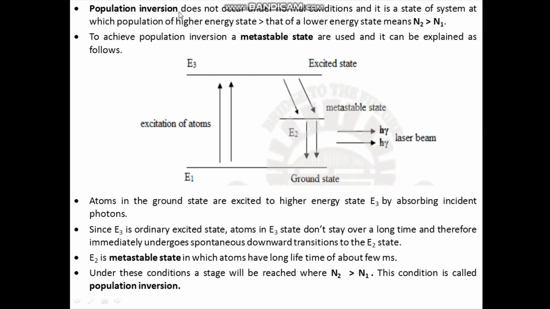What is population inversion? Generally, atoms always remain in the ground state because the ground state is the most stable state of an atomic system. So N1 is always greater than N2. But population inversion means N2 is greater than N1. Now to achieve this population inversion, a metastable state is required.